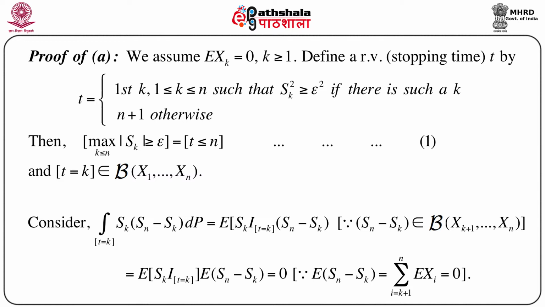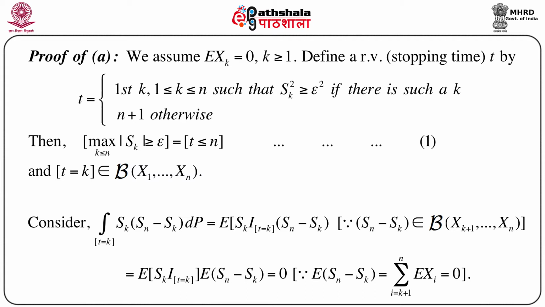T, defined by T equals the first k, where k lies between 1 and n, such that Sk square is greater than or equal to epsilon square, if there is such a k. That means, if we can find a k such that Sk square, where Sk is the summation of Xk, k equals 1 to n say, is greater than or equal to epsilon square. Otherwise, if we do not find such a k, it will be n plus 1.